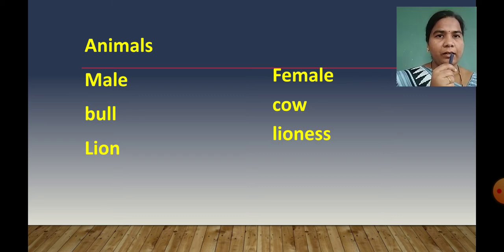Then lion is a male, and lioness is a female. So in animals also we can see male and female, and we use he for male and she for female. Got it, children? Hope you are getting it properly. You can see this on page number 28, and more examples you can see there.